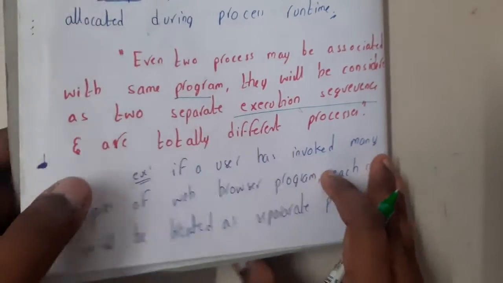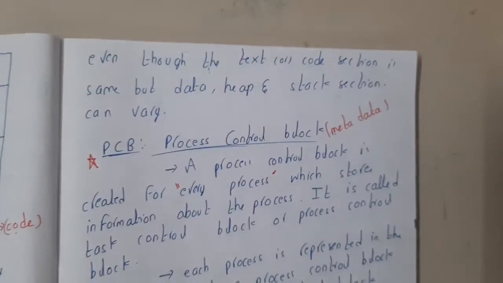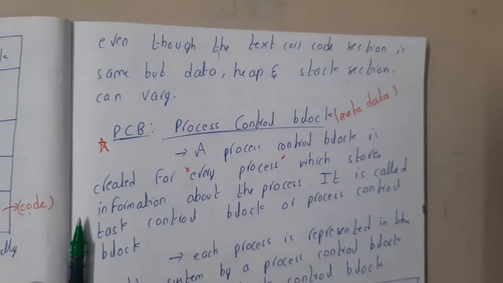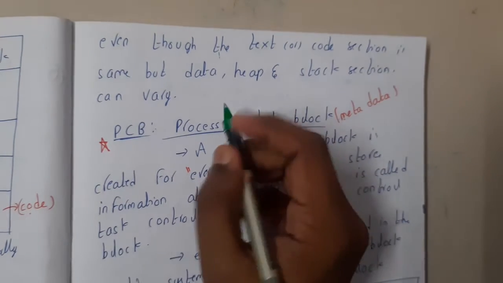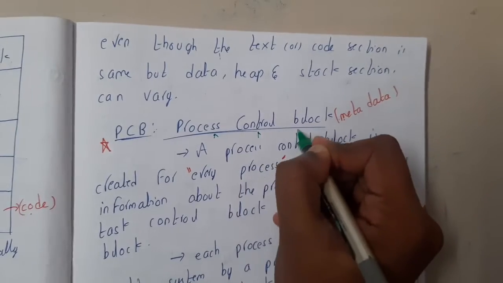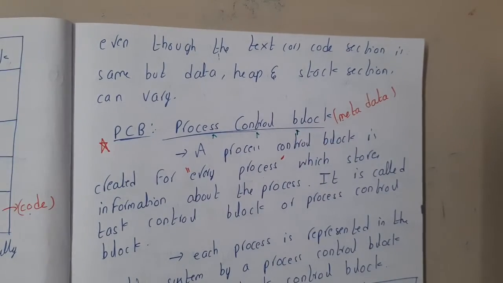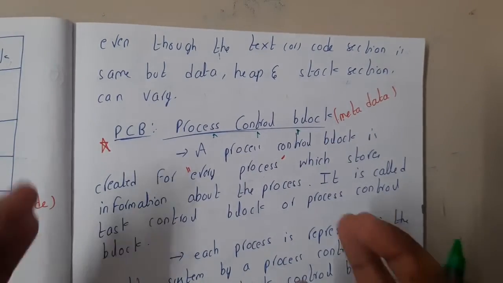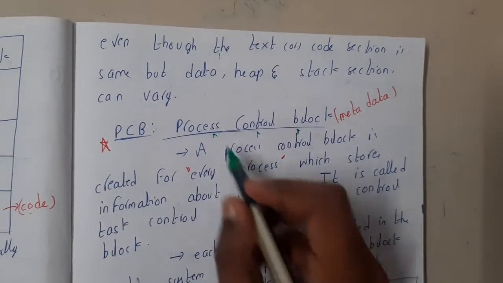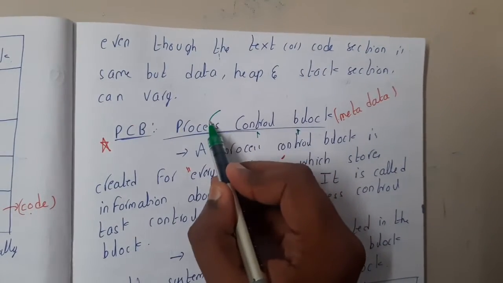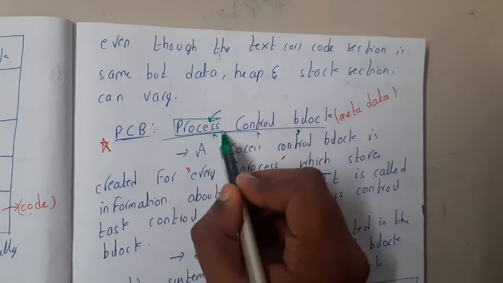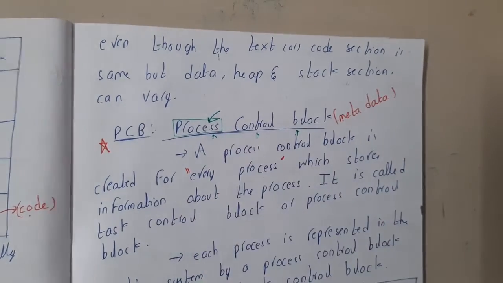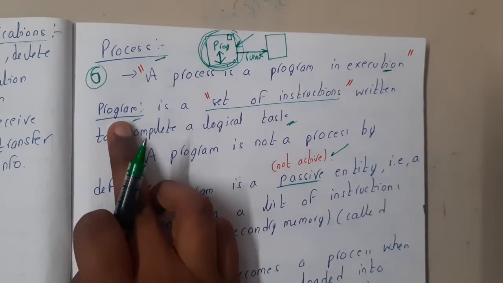Got it? So if you recall, I used a terminology called PCB, right? So what is PCB? Let us discuss now. The full form of PCB is process control block. Now your question will be, okay, we understood the full form, so what exactly is it going to store? It is going to store information about the process, guys. A process is nothing but a program in running case, right?